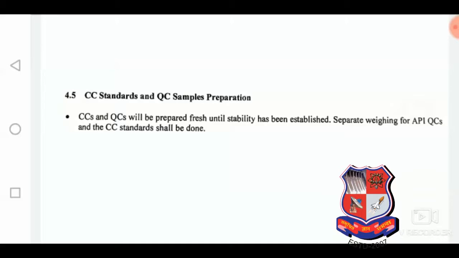CC and QC sample preparation. After the stock weighing has been done, the separate weighing for the QCs and CCs has been done, and then the spiking solution preparation. Before that, we need to have the spiking solution. So for that we will do that.